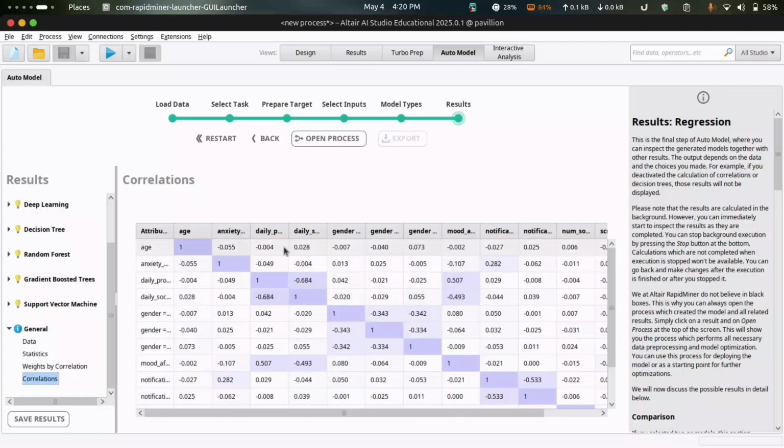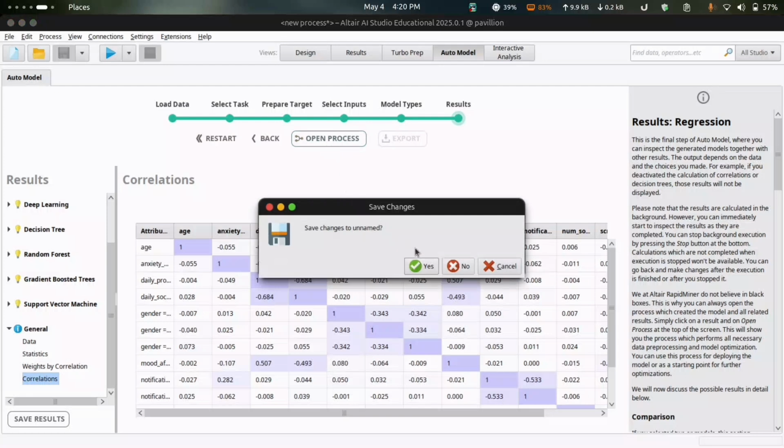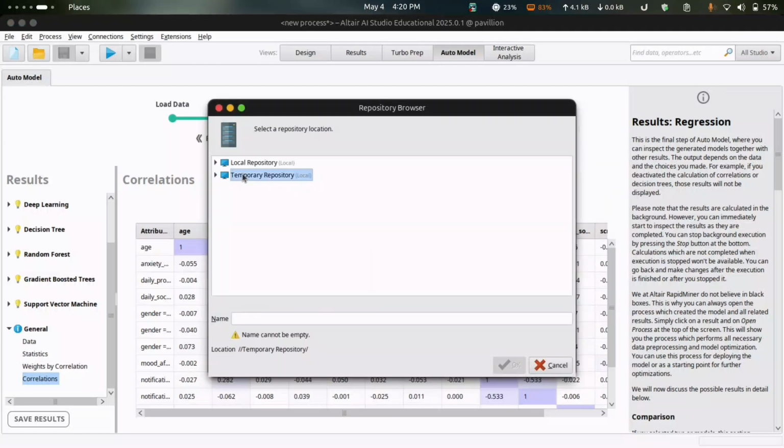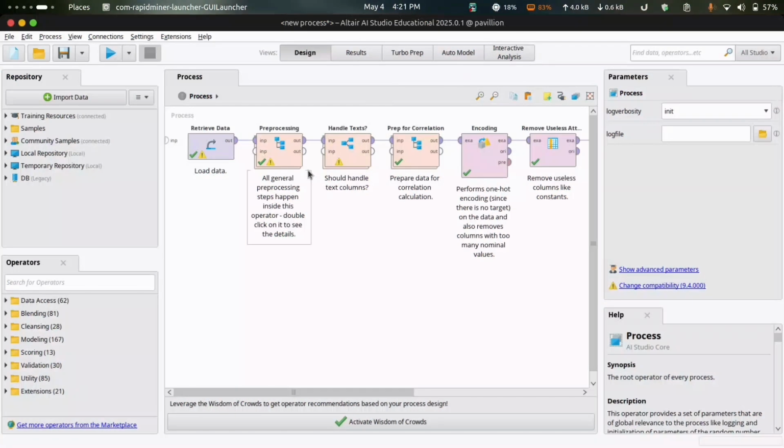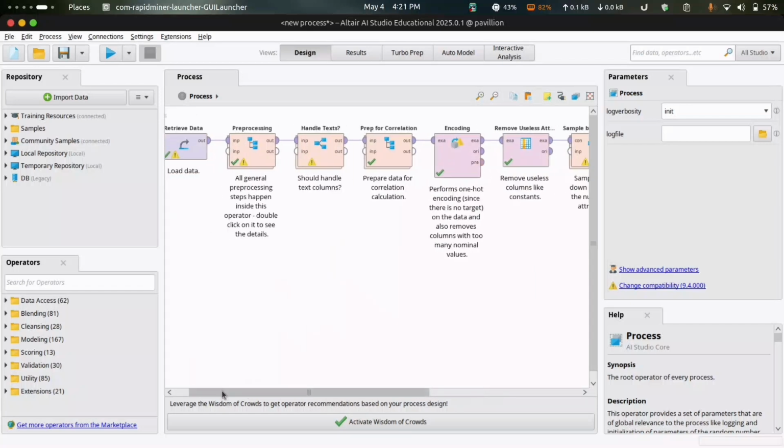Now, as we have made the prediction model for predicting the mood after social media usage, you can also see the process involved under the hood. For this, we first have to save our process into a local temporary repository, which I will just save. Upon saving it, we can see the process which AI Studio ran under the hood to run the models.